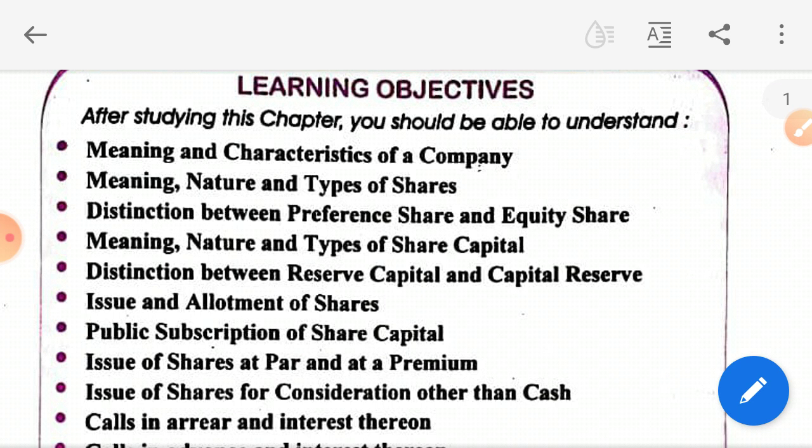That means it can sue others and it can be sued in its own name, like ABC company, or take a real company like Dwarikesh Sugar, Tata company, Reliance company. These all are joint stock companies, and what is its feature? It can sue others and can be sued in its own name. That means cases can be filed against them and they can file cases. Is this clear? It's a separate legal entity, meaning the company is separate from its members.